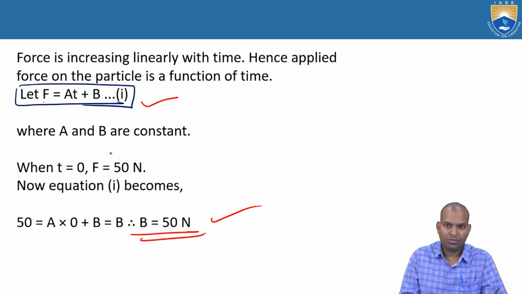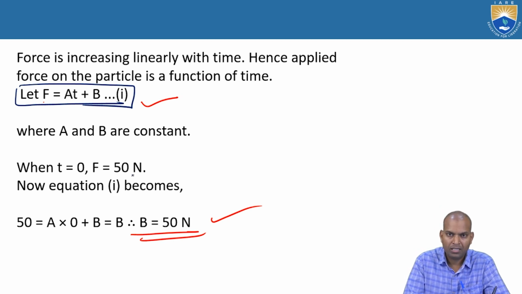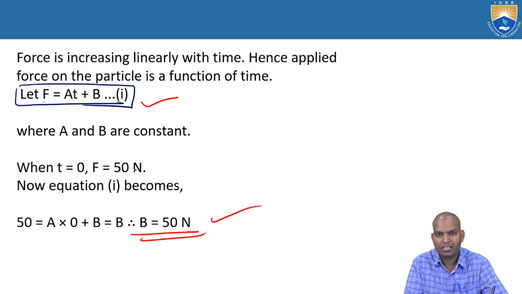The units for force: in CGS units it is the dyne, and in SI units it is the Newton. 1 Newton equals 1 kg meter per square second. That means the Newton is the force applied on a mass of 1 kg which gives it an acceleration of 1 meter per square second. That is the Newton definition.